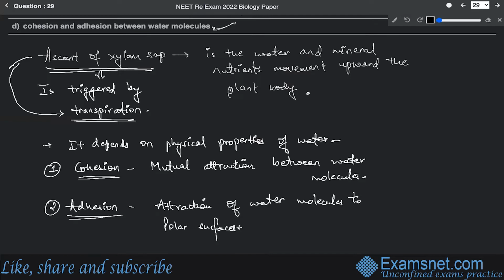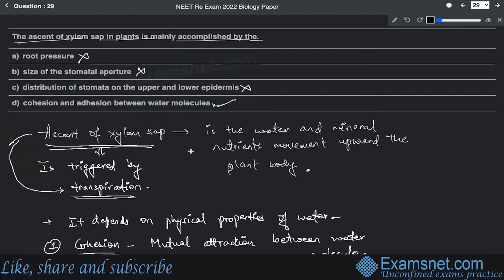Because of these two factors only, the water is able to develop an upward driving force, and along with the mineral nutrients it is carried from the roots to the upper parts of the plant. All right. So that's why the correct answer is cohesion and adhesion between the water molecules. All right. Now,